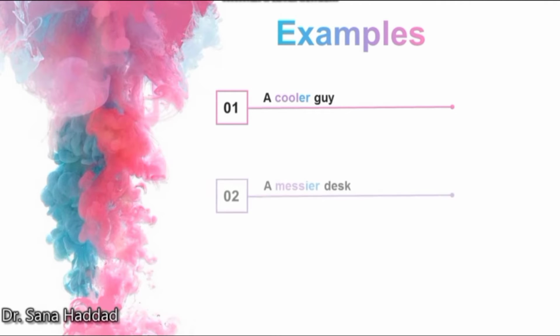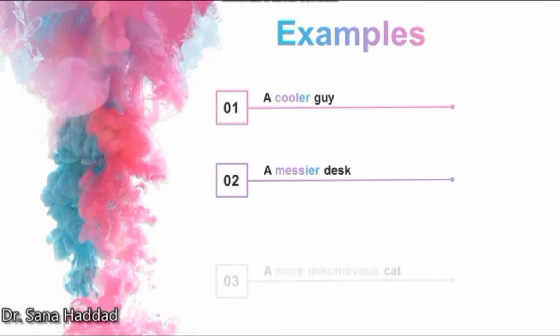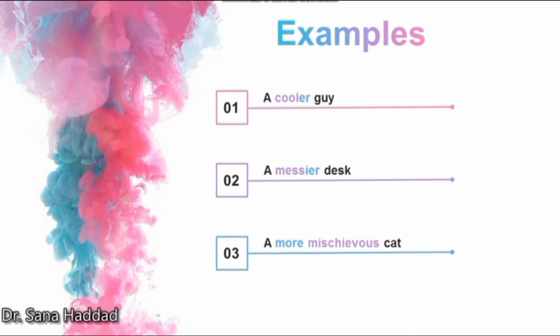Here are some examples. A cooler guy, a messier desk, a more mischievous cat. So in the first sentence, the adjective is 1 syllable, which is why we add er. In the second sentence, the adjective is 2 syllables ending in y, so we replace the y with ier. And in the last sentence, it's a multi-syllable adjective, so we add more before the adjective.